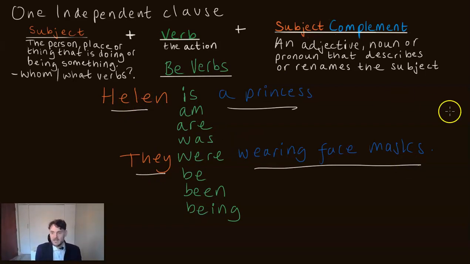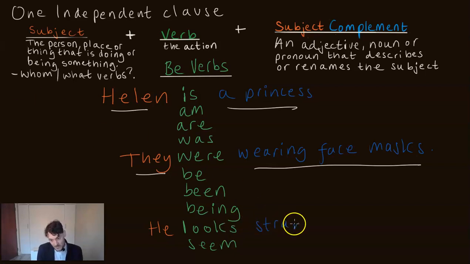What is it? There are other subject complements that use different verbs, although I don't want to go into them much today. Verbs like look or seem would give descriptive subject complements. So, for example, he looks strange. Strange would be a subject complement, even though we're not using a be verb, because there are some verbs which help describe the subject as opposed to identify the subject.